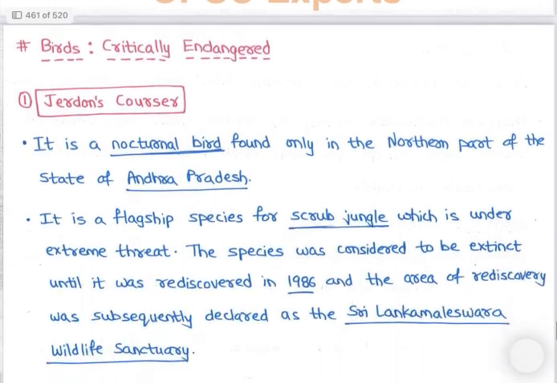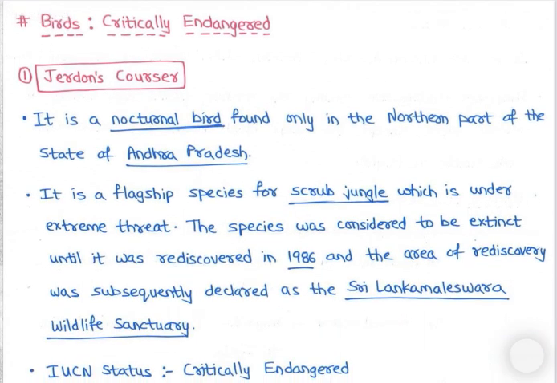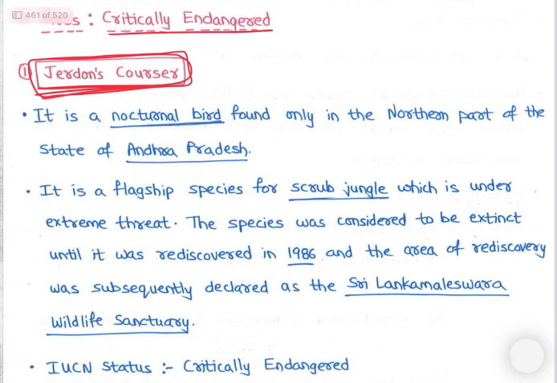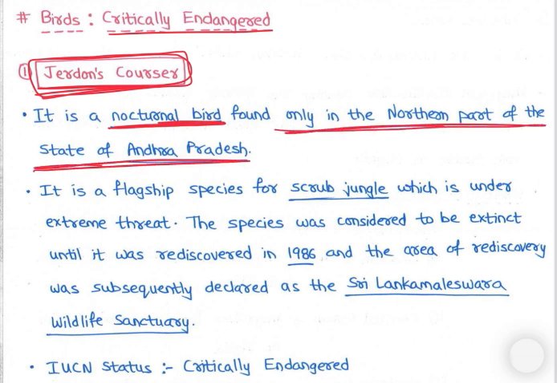Now let's see next, birds which are critically endangered. First is Jerdon's courser, right? So let's look at the image, then we'll be discussing it. See, this is the bird Jerdon's courser. It is a nocturnal bird found only in the northern part of the state of Andhra Pradesh. See, only in the northern part of Andhra Pradesh.